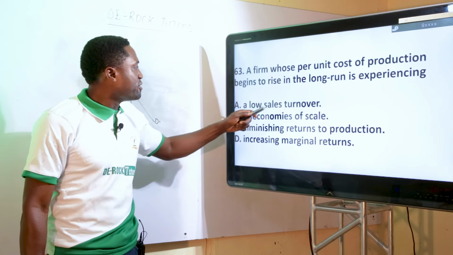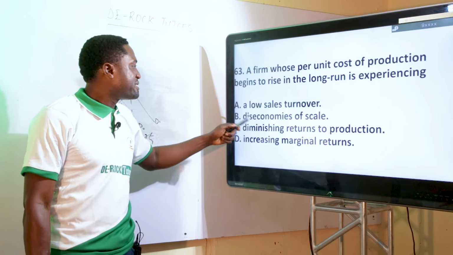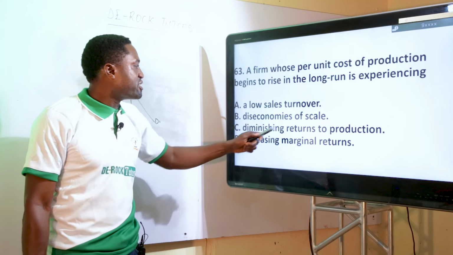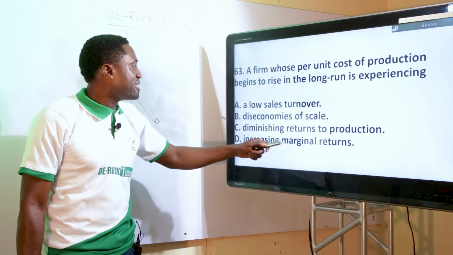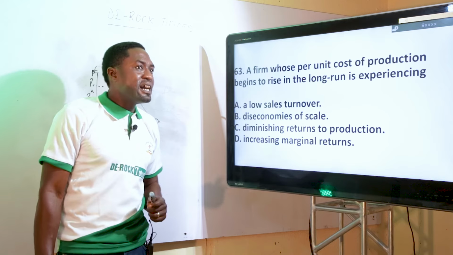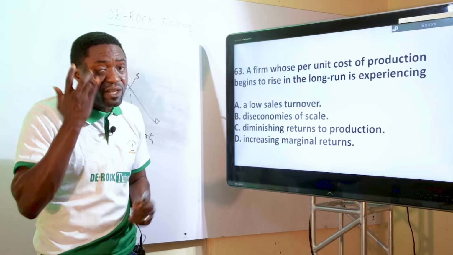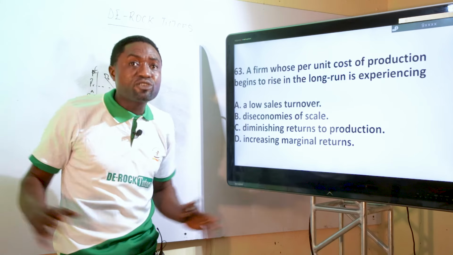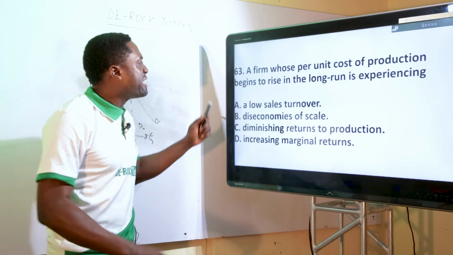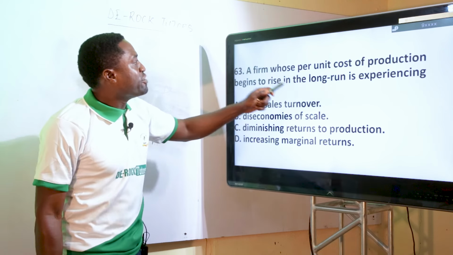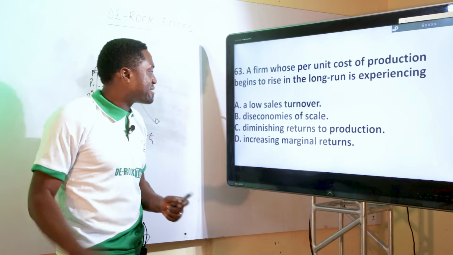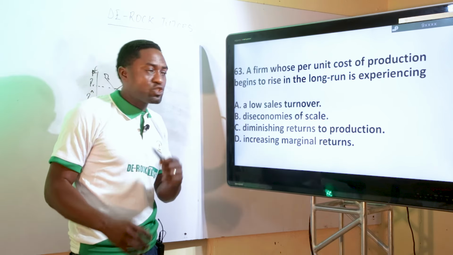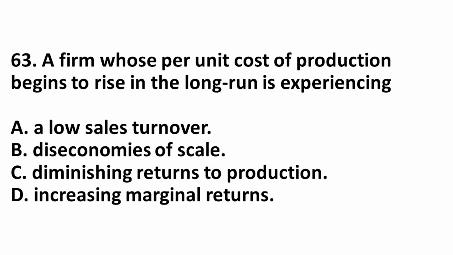A low sales turnover? No. Diseconomies of scale. Diminishing returns to production. Increasing marginal. It is diseconomies of scale. And this can actually happen probably when your business is becoming larger and larger, because a lot of factors will be considered. So in the long run, when per unit cost of production begins to rise, something has set in, which is called diseconomies of scale. So the perfect answer to that is B.